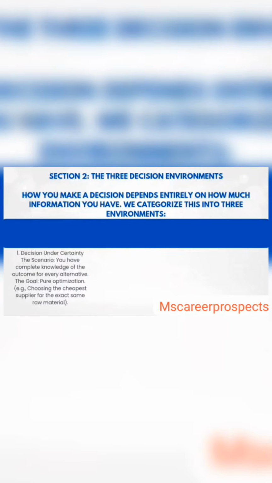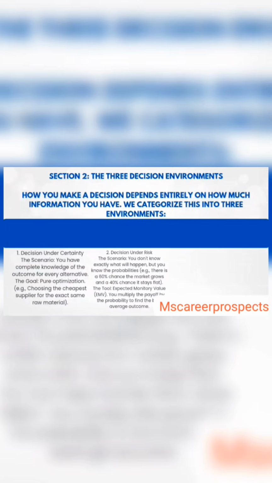1. Decision under certainty. The scenario: you have complete knowledge of the outcome for every alternative. The goal: optimization. Example: choosing the cheapest supplier for the exact same raw material.